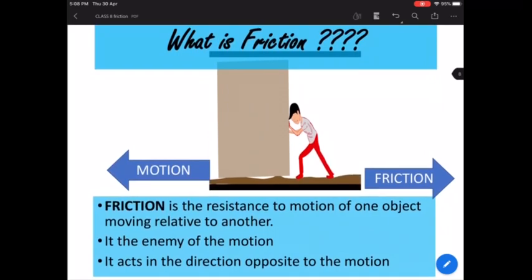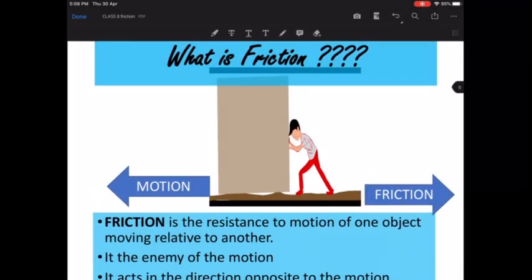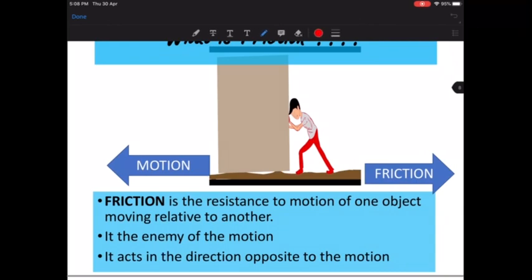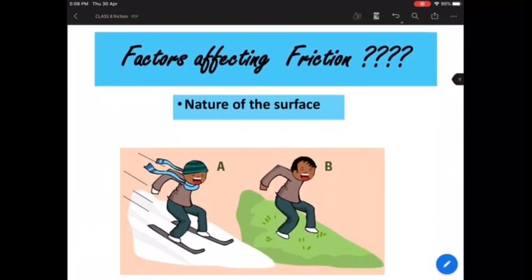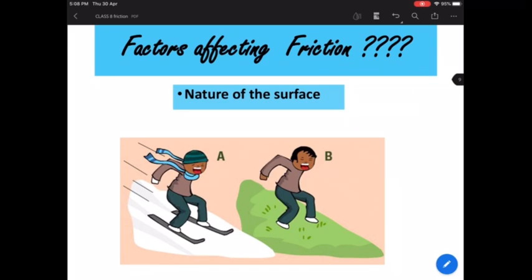Fine. So how can you define friction? You can define friction like this: friction is a resistance to the motion of one object which is moving relative to the other object. That is the definition of friction. You can also add that friction is an enemy to the motion and it always acts in the opposite direction to the motion. I hope everyone is very clear about motion because we have repeated it so many times here. Having understood friction, let us also understand what are the factors on which friction depends.